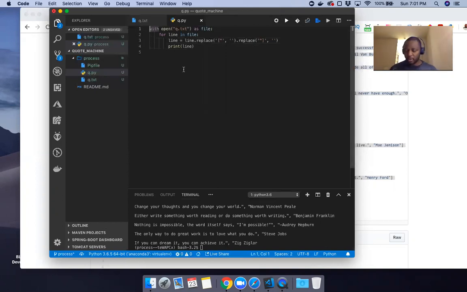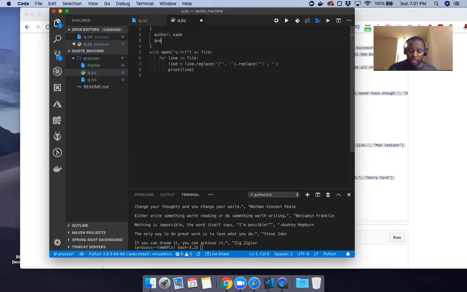But what I'm going for is something like a JSON object, which is going to have an author here with a name and quotes here, whatever. So I'm trying to recreate that.